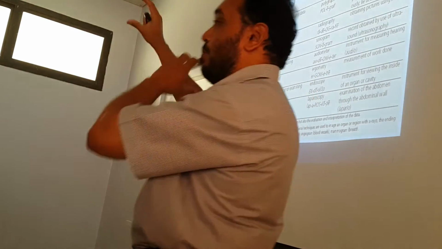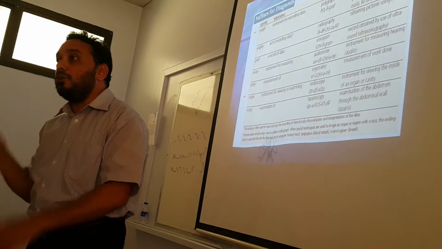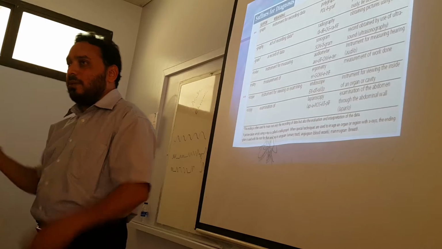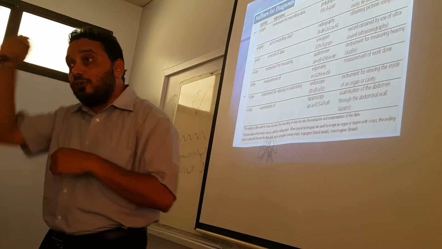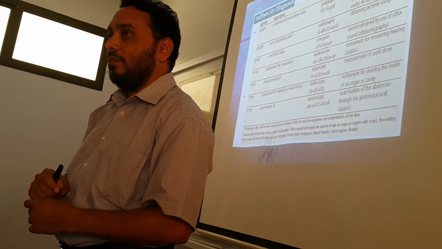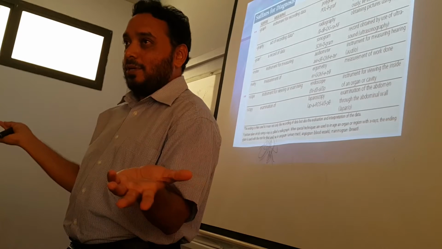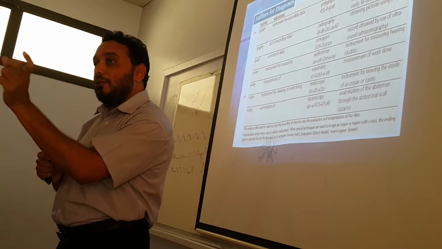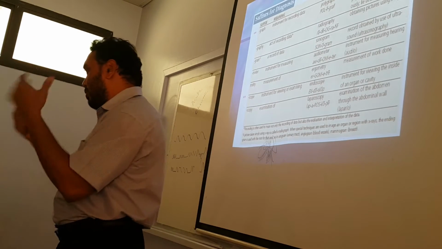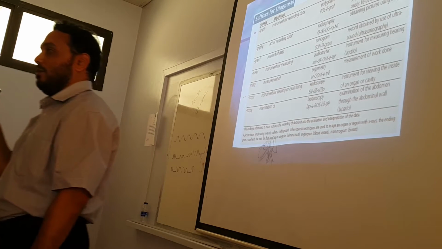Metry is measurement of. Scope, you know scope, telescope, isn't it? So scope is always an instrument used to see something, anything. Endoscope, to see the inside of an organ. Endo, inside. Add the prefix endo to scope. So endo, you know, means inside. Scope means to see inside an organ.